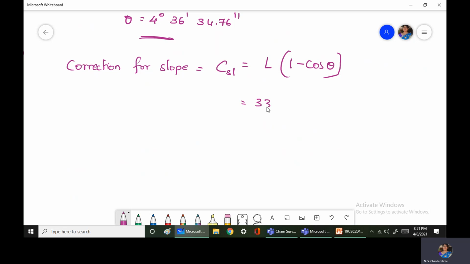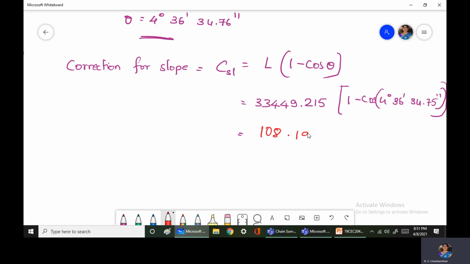So L is 33449.215 into 1 minus cos of 4 degrees 36 minutes 34.75 seconds. So answer here is 108.196 meters.